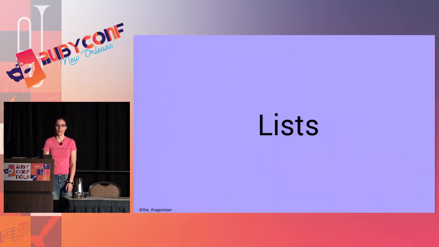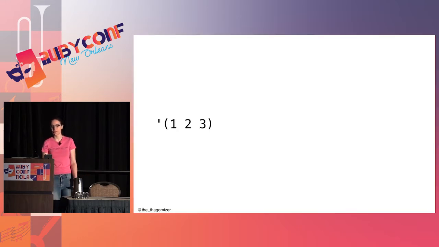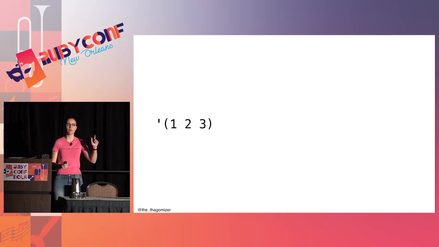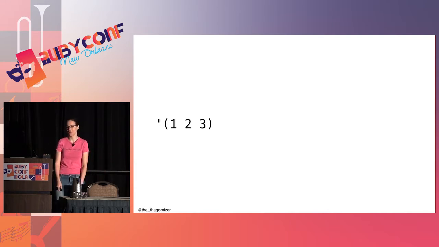Okay. The only other thing you need to know is lists. As I said, Lisp, list processor, lists. This is a list. I represent it as a set of items separated by spaces inside parentheses with a little tick in front. The tick is there because otherwise I wouldn't know if this is applying the function 1 to 2 or 3, or if this is a list 1, 2, 3. Because remember, prefix notation. This is not a function call.